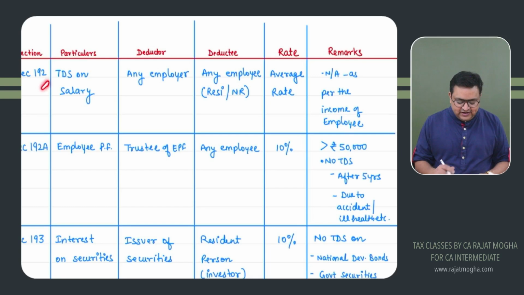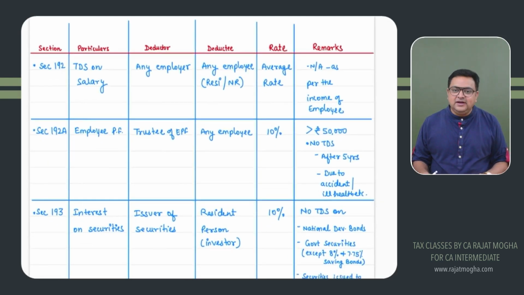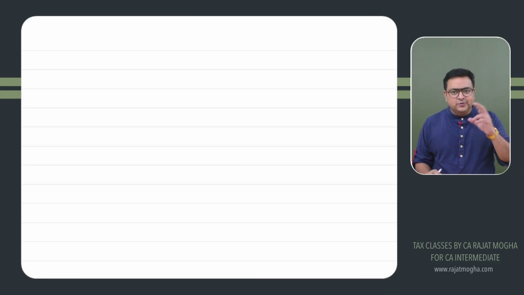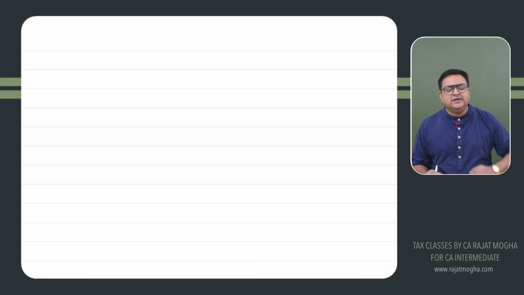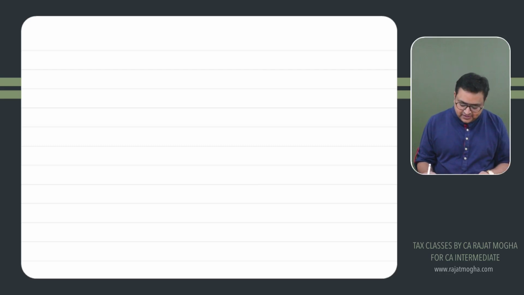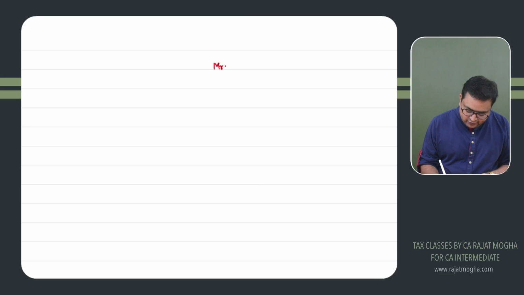The first section of TDS is section 192, that is TDS on salary. We understand that if an employee is working with some company, or with some partnership firm, or with any employer, then whenever that employer pays him salary, they are going to deduct TDS, right? So let's say there is an employee. For example, I'm taking an example: there is an employee, Mr. A. He's an employee, correct?